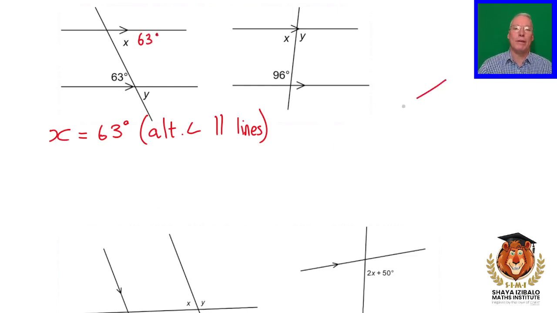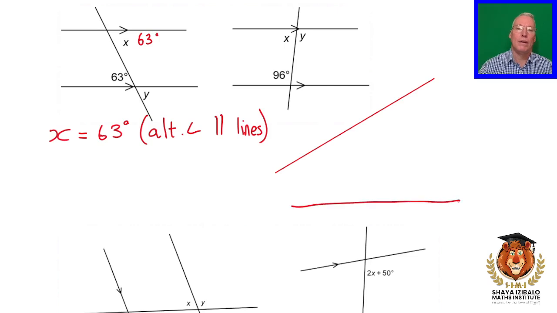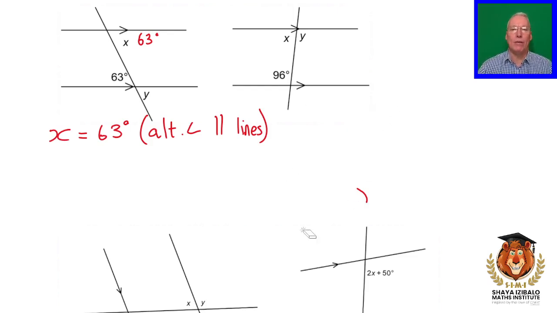Okay, just want to make a point here. Have a look at this. All right, this angle over here and this one over here are alternate angles, but they're not equal. Why aren't they equal? Because the lines aren't parallel. So the lines being parallel is actually the main deal. All right, we need the lines to be parallel.